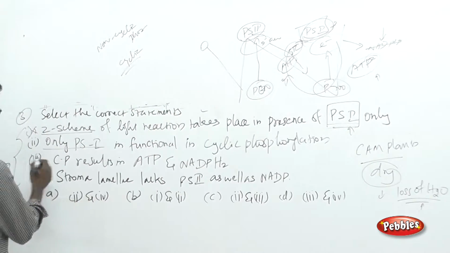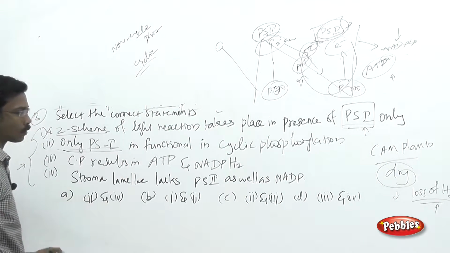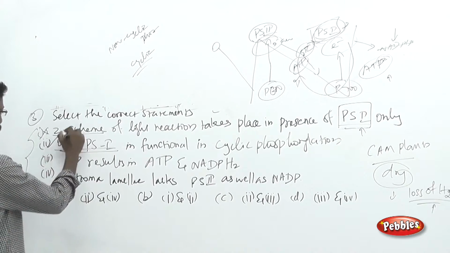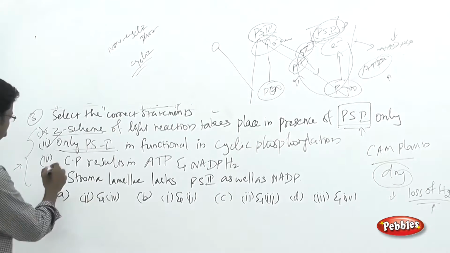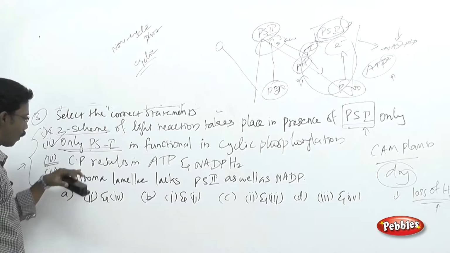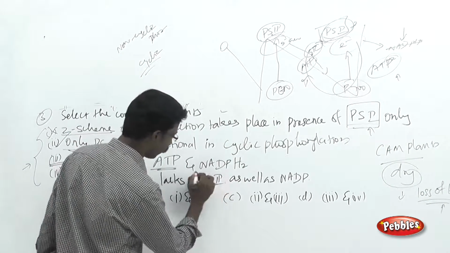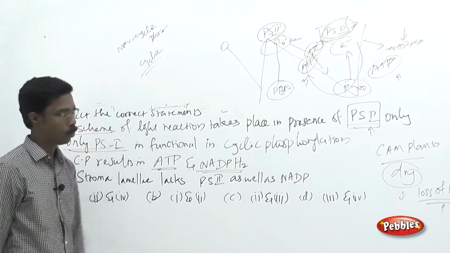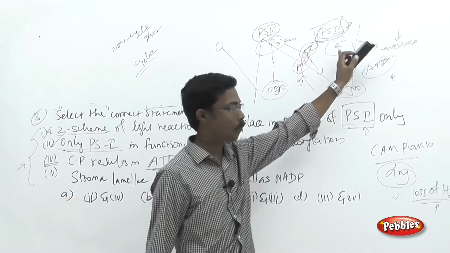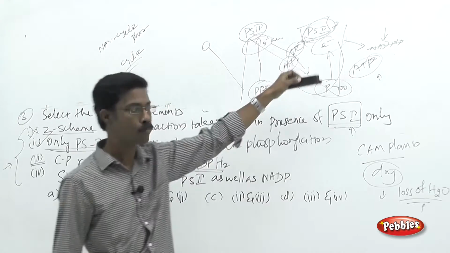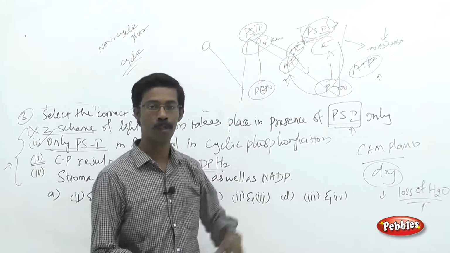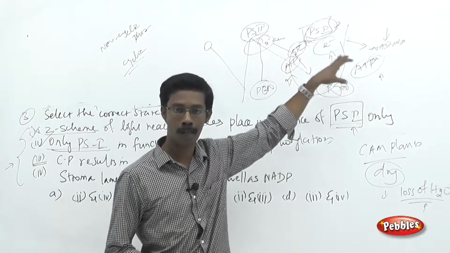Okay, and see the statement: only the PS1 is functional in the cyclic phosphorylation. This statement is correct. And see the third statement: the cyclic phosphorylation results in ATP and NADPH2. As I told you, the enzyme NADP dehydrogenase is absent in the cyclic phosphorylation, so there will be no synthesis of NADPH molecule.